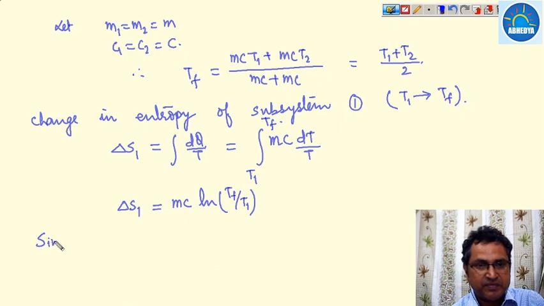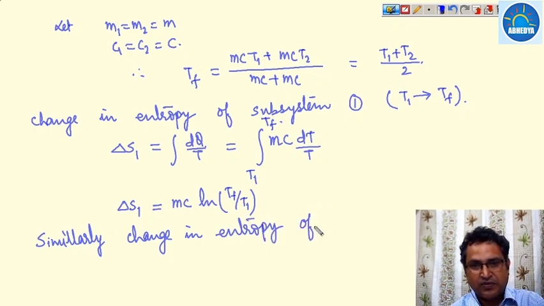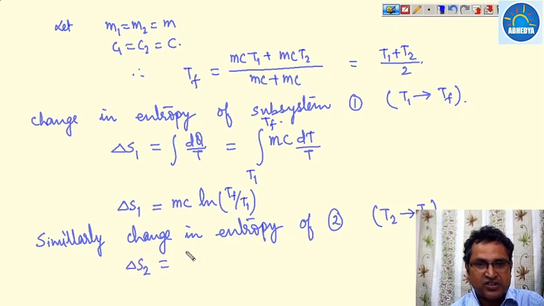Similarly, the change in entropy of subsystem 2, which goes from T2 to Tf, is delta S2. This delta S2 is equal to integration dQ upon T, that is MC dT upon T, from T2 to Tf.